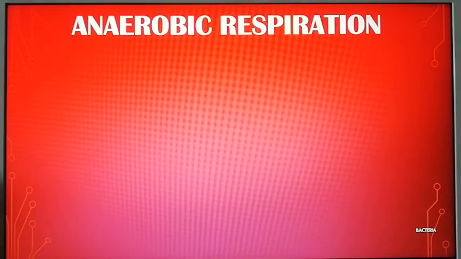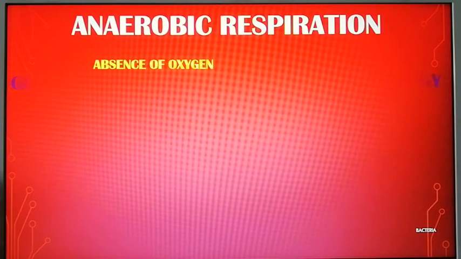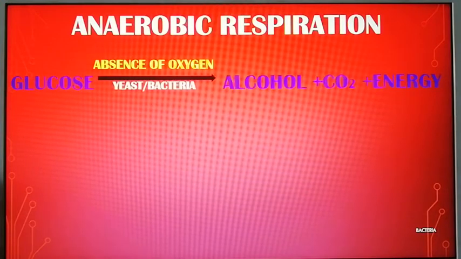Now, another type of respiration occurs in some organisms in the absence of oxygen. Here also glucose is broken down, but there is no oxygen. It occurs in organisms like yeast and some bacteria, and it breaks down the glucose to alcohol, along with the liberation of carbon dioxide gas and a little amount of energy.